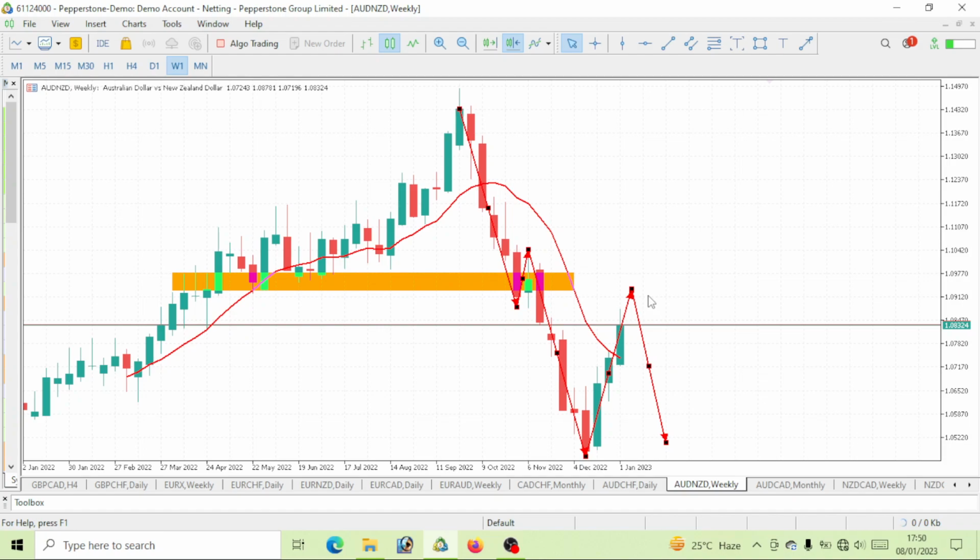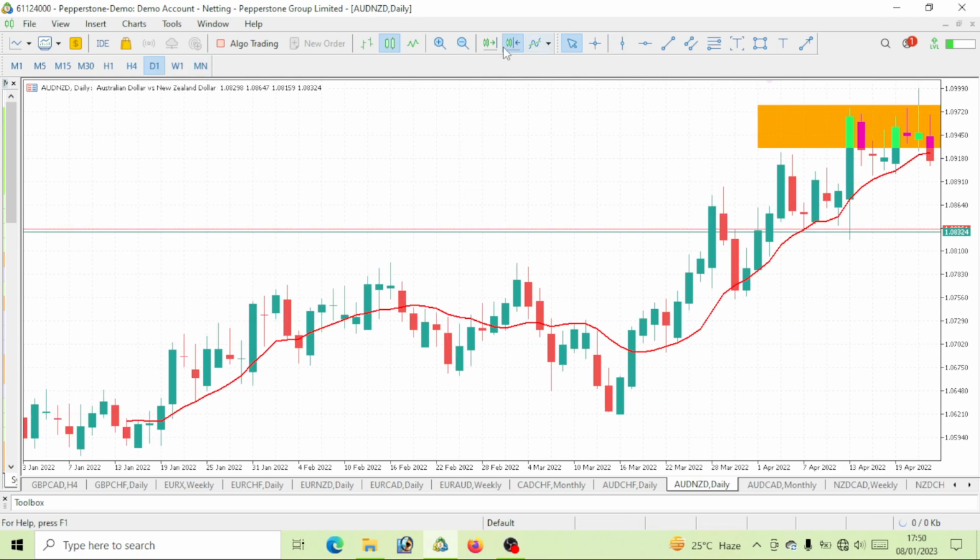if markets decide to change direction. So basically, more bullish move is to play out before we start getting that bearish move. By the way, this pullback for AUD New Zealand dollar will be over anytime soon. So watch out for a drop soon on AUD New Zealand dollar. So that should take us to the daily time frame.